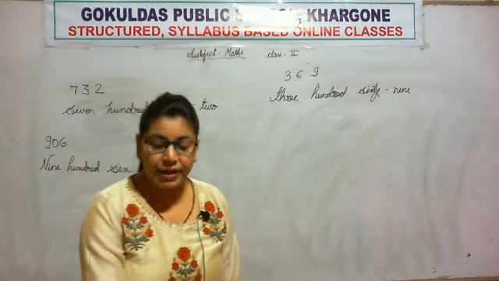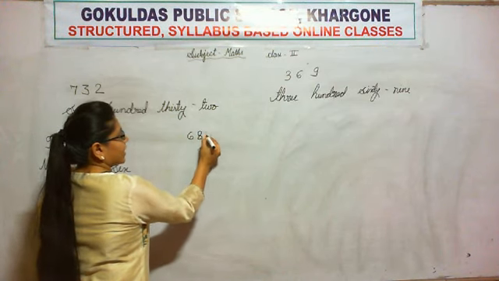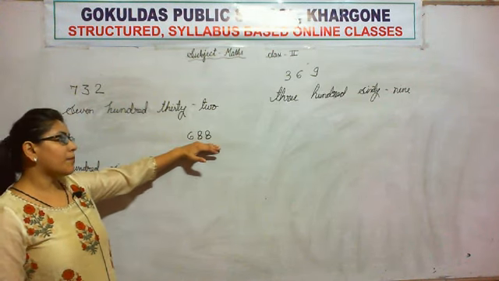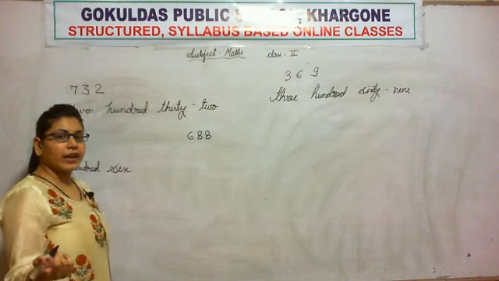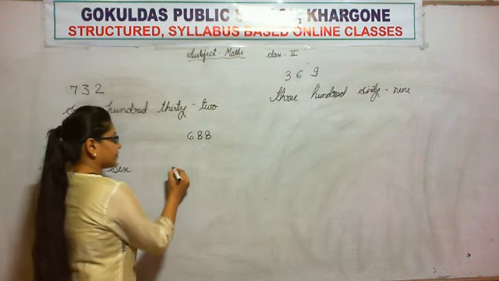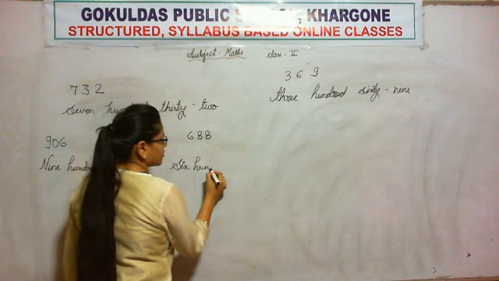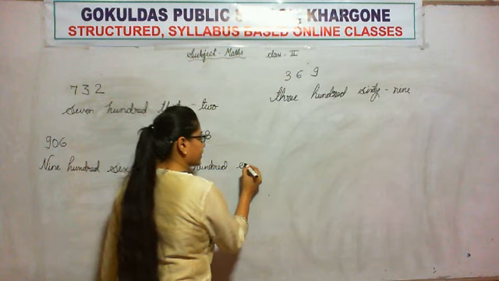Now the next number is 688. What do we read this number as? 688. So we write what we read. 688.